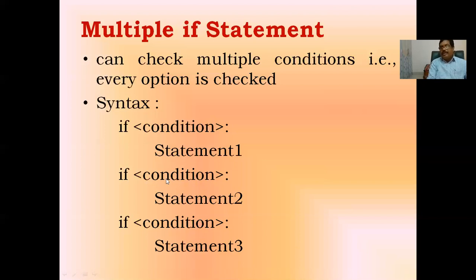Again here it is going to check one more condition, and this time the previous condition is not considered. Based on this condition being true, it is going to execute statement 2. Even after completion of that, one more condition is going to be checked, and statement 3 is going to be executed. Means here all the options are going to be checked, and based on that, it is going to perform some particular task.